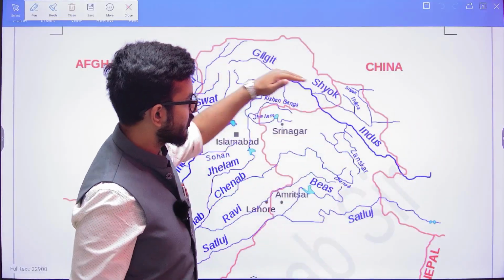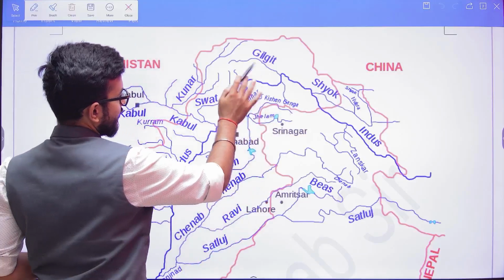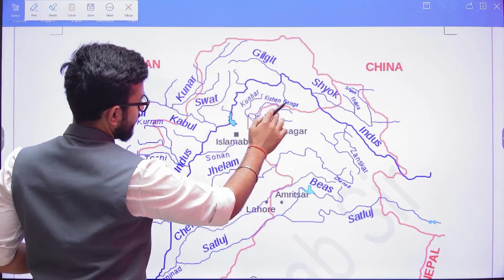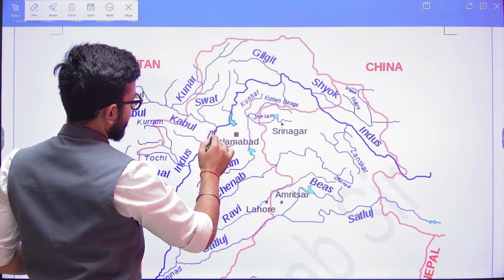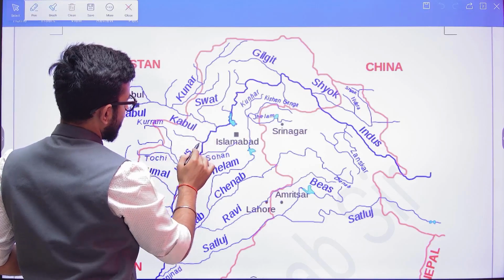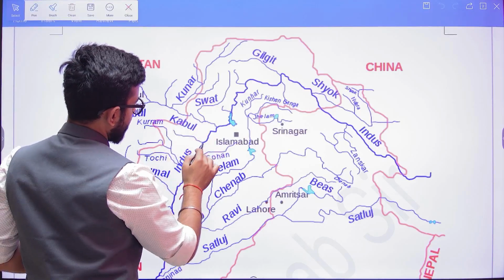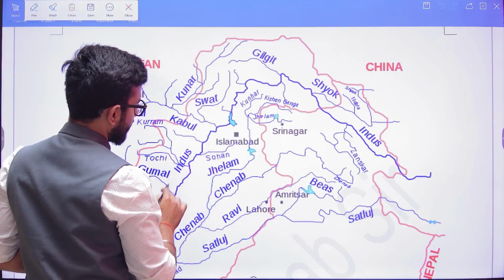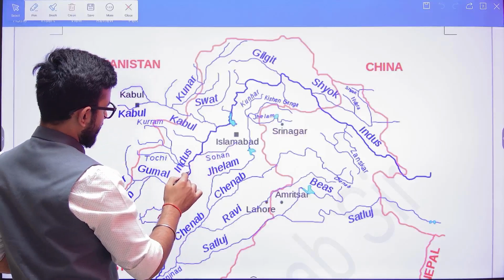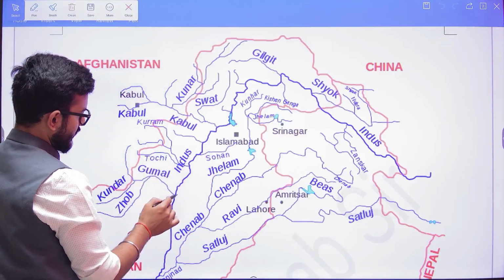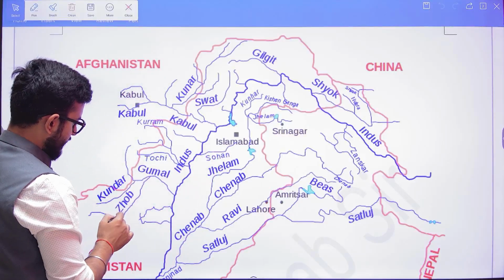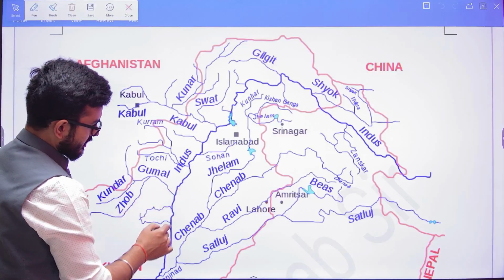So the Indus is flowing towards the Arabian Sea. That is why Gilgit is on the right, Kishanganga is on the left, then it will come ahead. Swat is the right tributary, Kabul is also a right tributary, then Soan is the left tributary. Then Tochi, Gumal, then Gumal has Zhob, Kundar, and then it will go ahead.